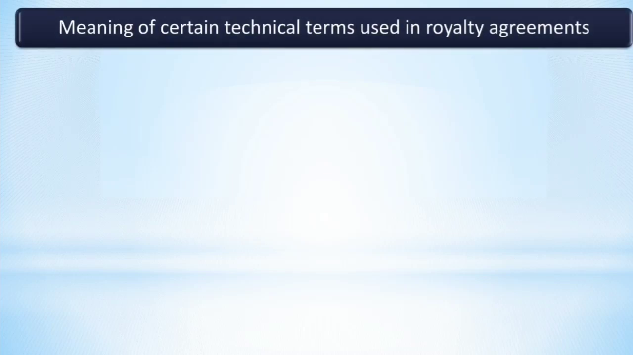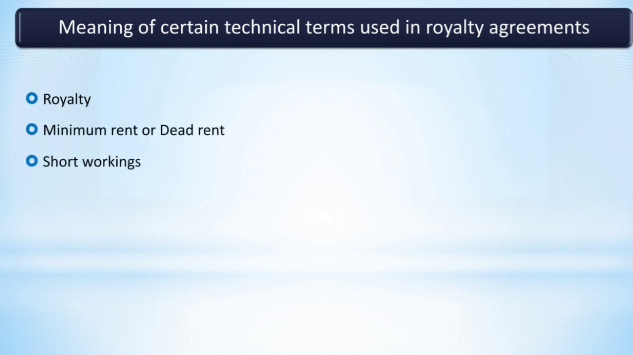Now let us discuss the meaning of certain technical terms used in royalty agreements. That is royalty, minimum rent, short workings, recoupment of short working. Let us discuss this meaning in detail.